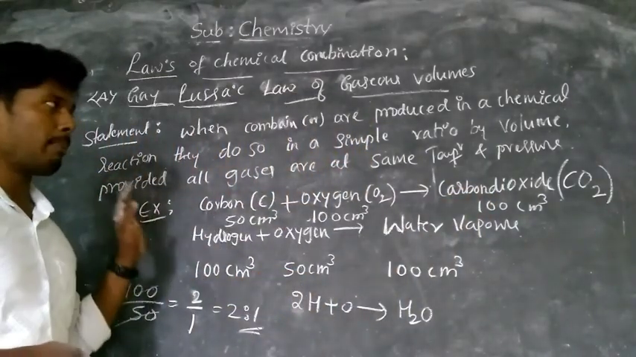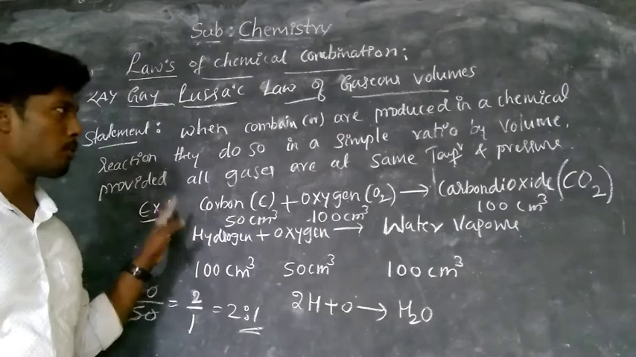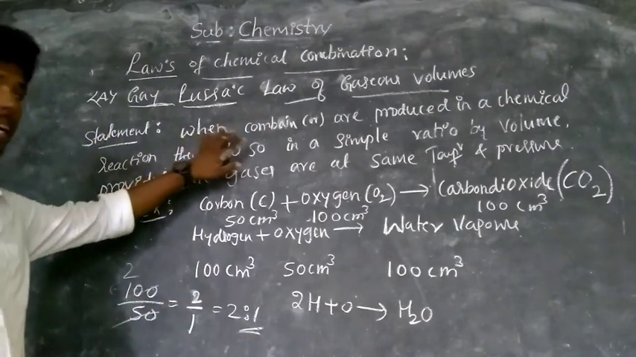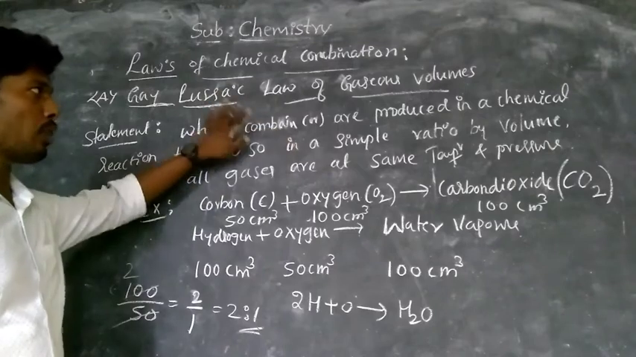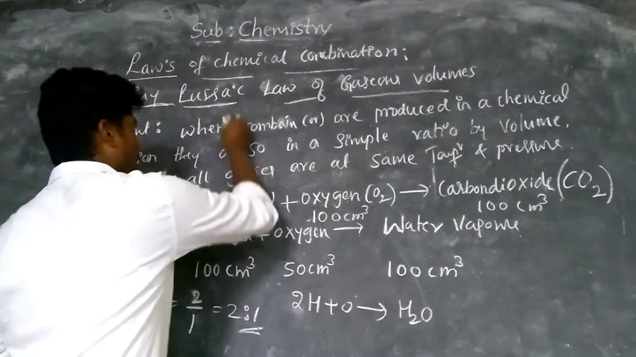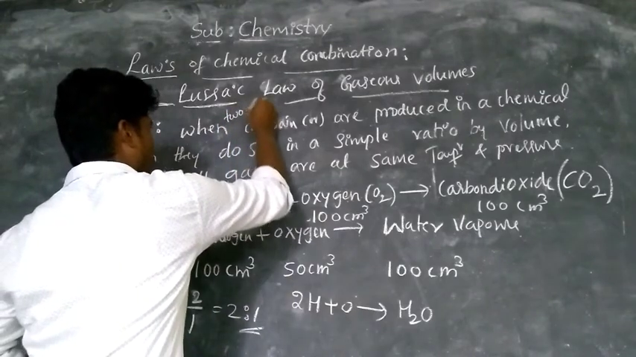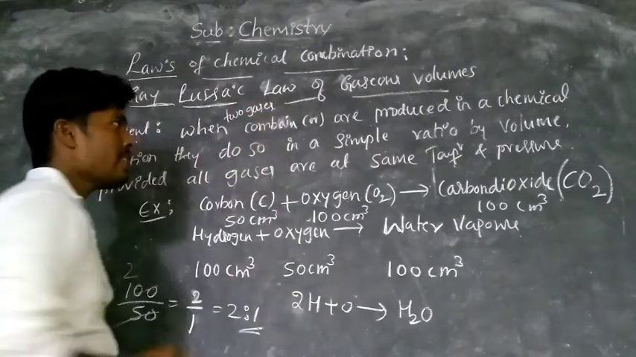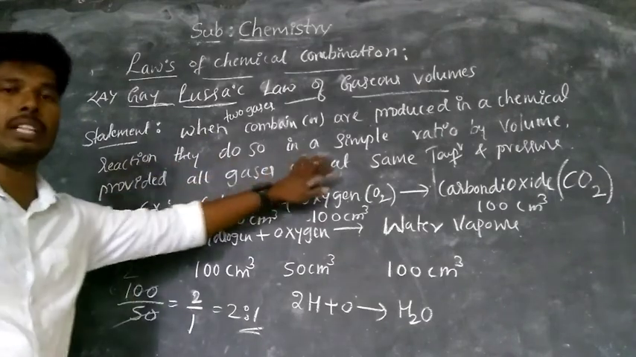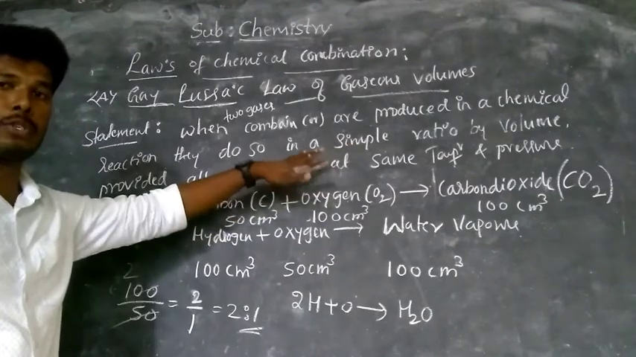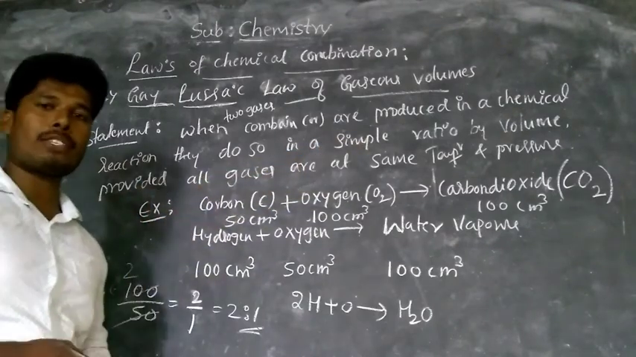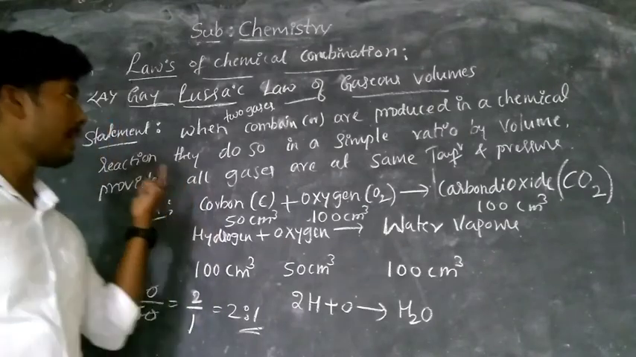That is the statement of Gay-Lussac. This was proposed by the scientist Gay-Lussac. It states that when two gases combine or are produced in a chemical reaction, they do so in a simple ratio by volume, provided all gases are at the same temperature and pressure. This is the Gay-Lussac law.